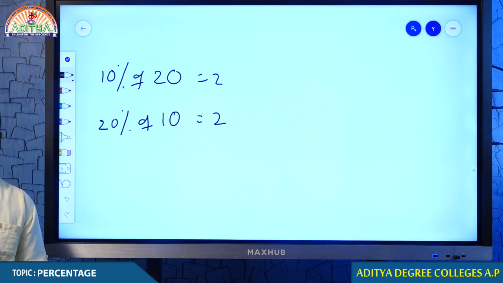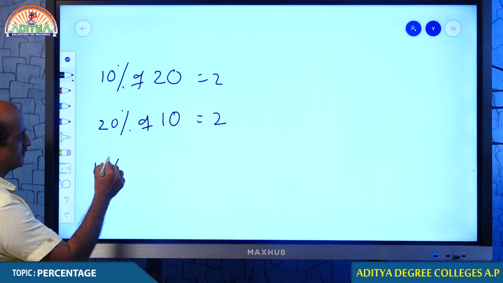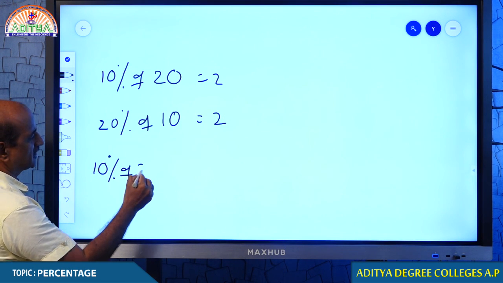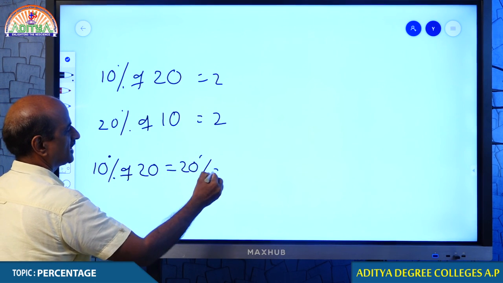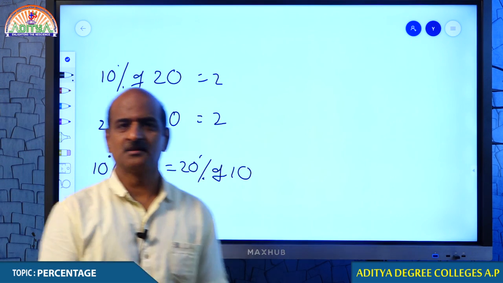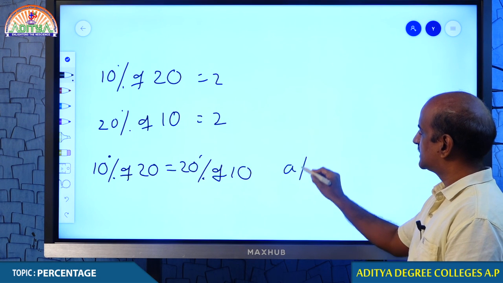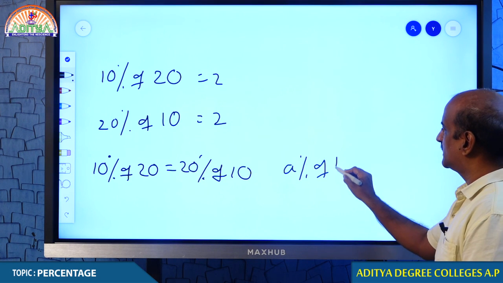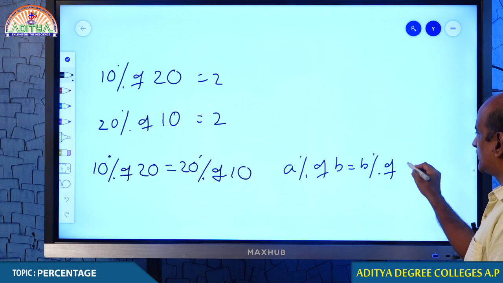Yes or no? Therefore, 10% of 20 is no different from 20% of 10. In percentage, the important point to note down is A percent of B is no different from B percent of A.